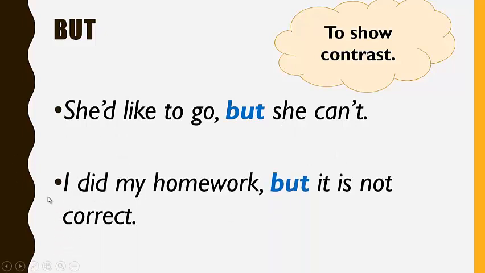In the other example, we have "I did homework, but it is not correct." So even if I did my homework and I tried hard, it was not perfect, so I committed mistakes. In these sentences, I am showing the contrast.